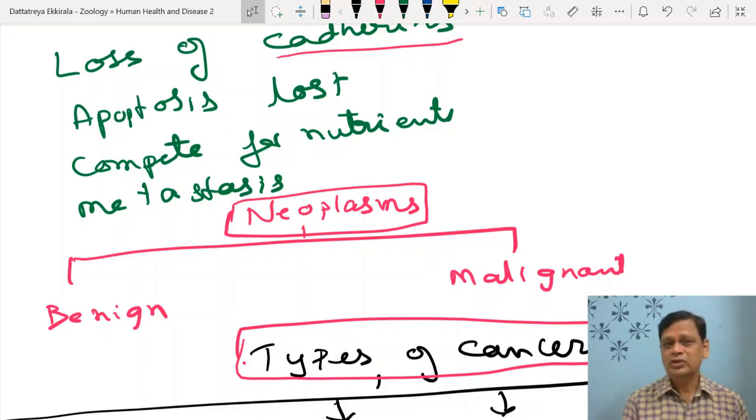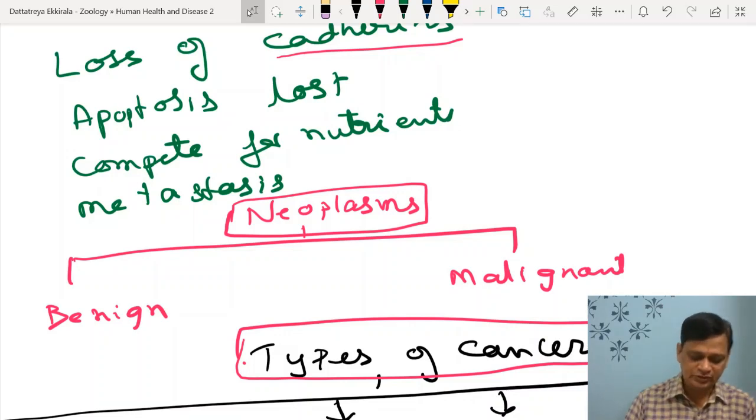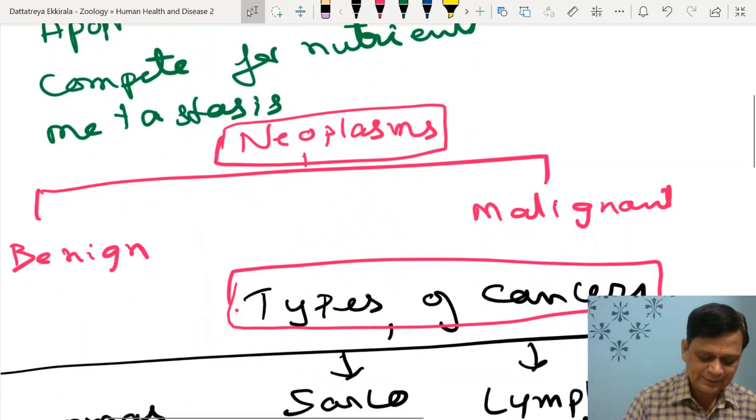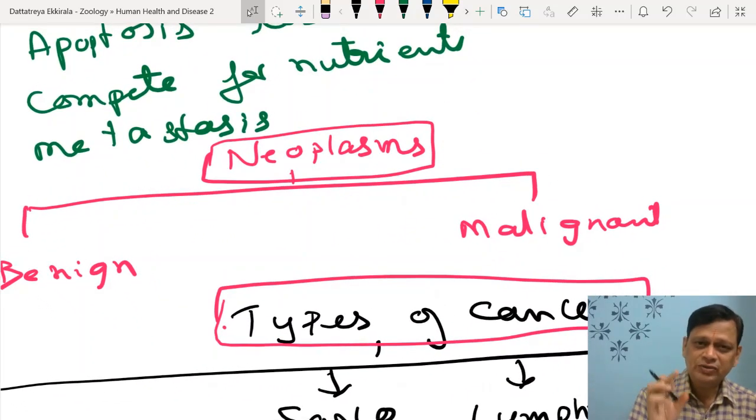But unfortunately, these cancer cells do not undergo apoptosis. So they take away nutrients and cause development of new blood capillaries, vascularization. But other cells are not getting nutrients, so they are competing for nutrients. If they start moving from one place to another place, we use a term called metastasis.